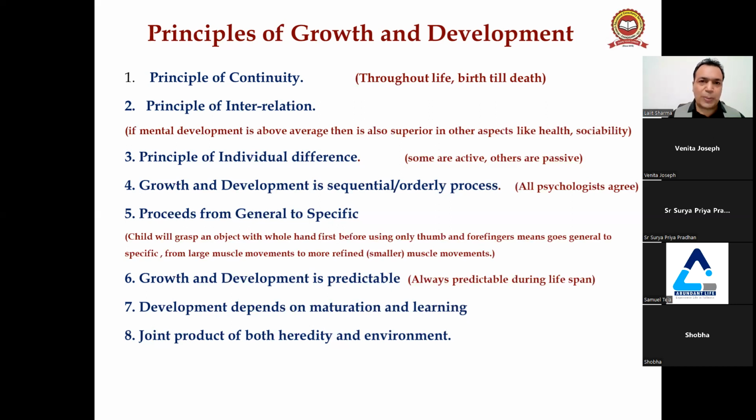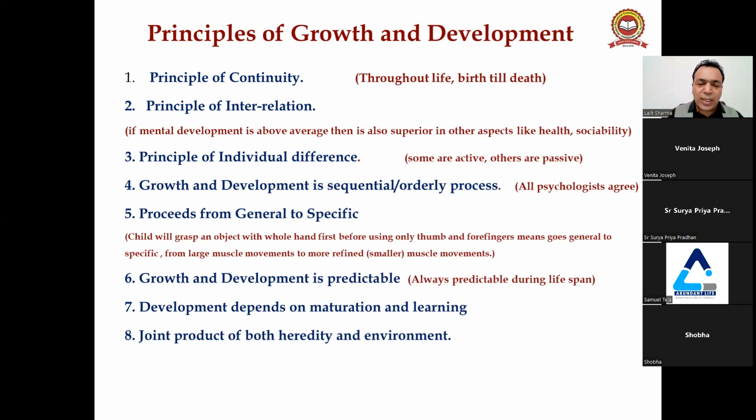What is the meaning of general to specific? For example, in the beginning, when a new baby is born, he holds any object with the whole hand, right? And after, when he grows, he can hold the object with the help of a thumb and finger only, right? Similarly, it happens with all the babies. So basically, first there is a movement in the large muscles, then the more refined smaller muscle movement. This is called general to specific, right?